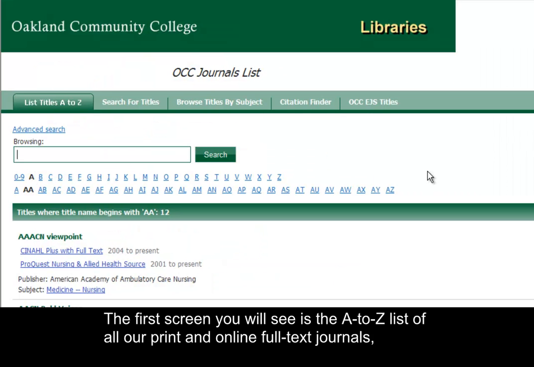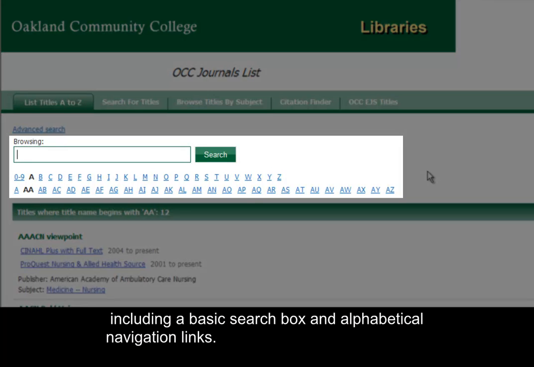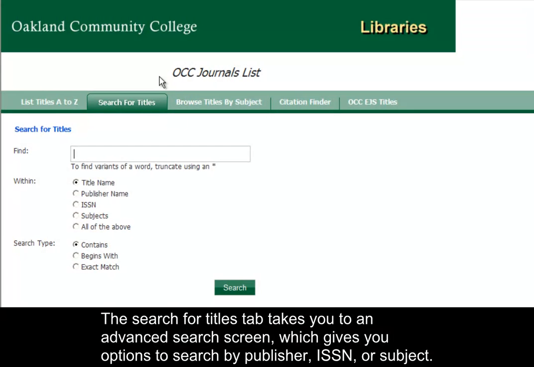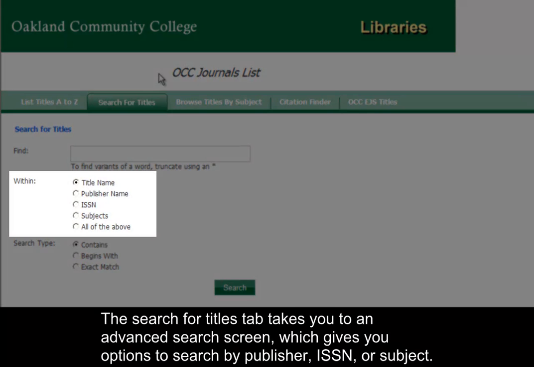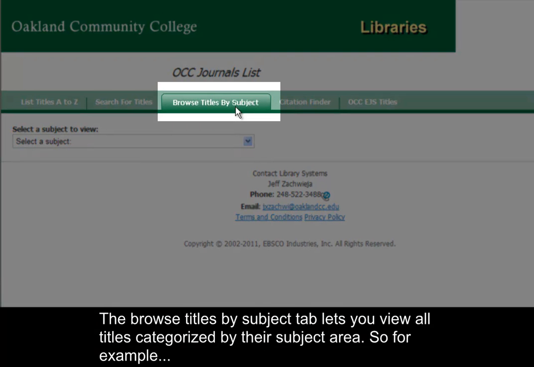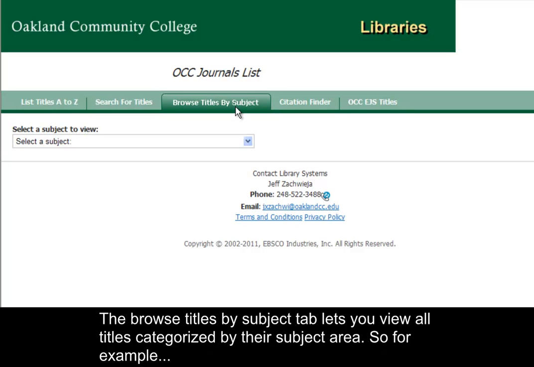The first screen you will see is the A to Z list of all of our print and online full-text journals, including a basic search box and alphabetical navigation links. The Search for Titles tab takes you to an advanced search screen which gives you options to search by publisher, ISSN, or subject. The Browse Titles by Subject tab lets you view all titles categorized by their subject area.